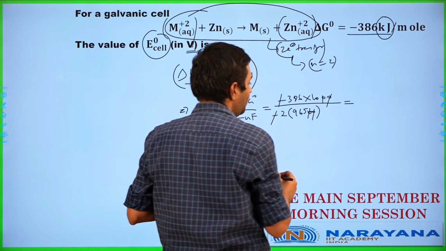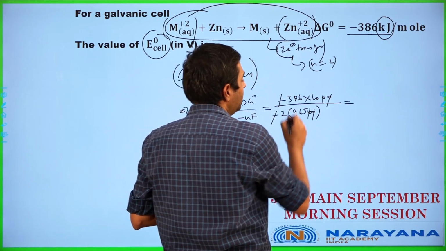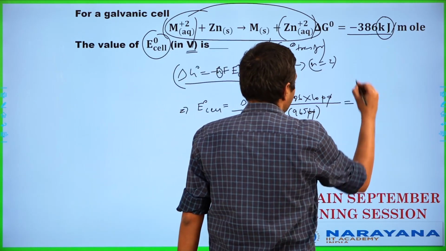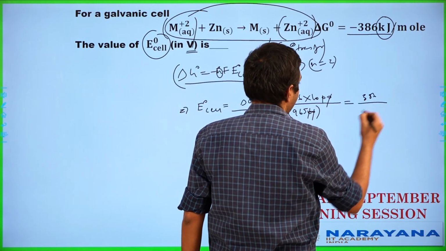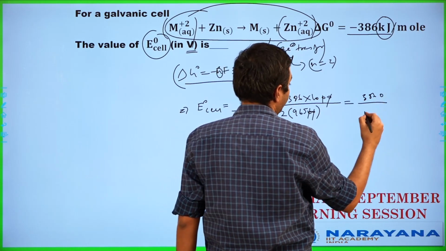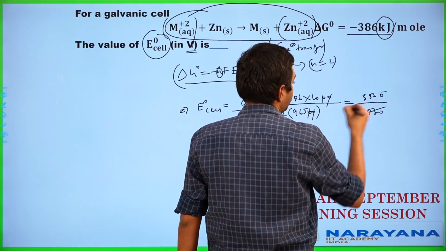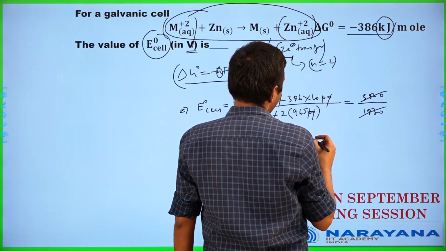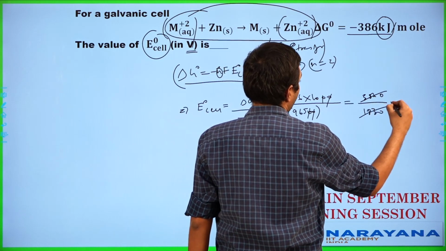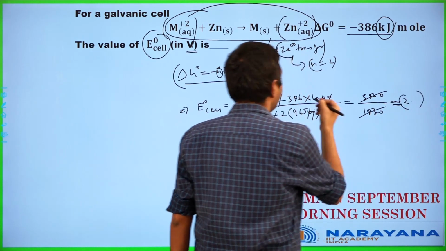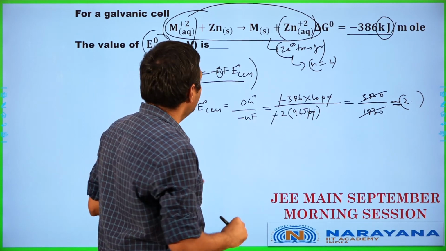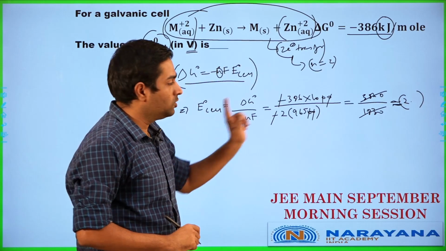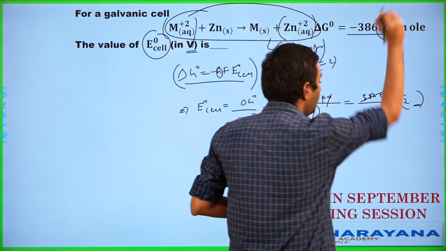Which works out as 1930, which effectively is going to be nothing but 386 divided by 2. So we'll have it as 386 into 10, or rather 3860 divided by 1930. So these two will go perfectly into each other over there. Perfectly, yeah. 9, 18, approximately somewhere around 2. So you guys can calculate this particular value. So it's going to be some 2 point something over here. When you are given this in an exam scenario, you'll have to be exact about it. So you need to calculate it up to whatever decimal point is required over here.